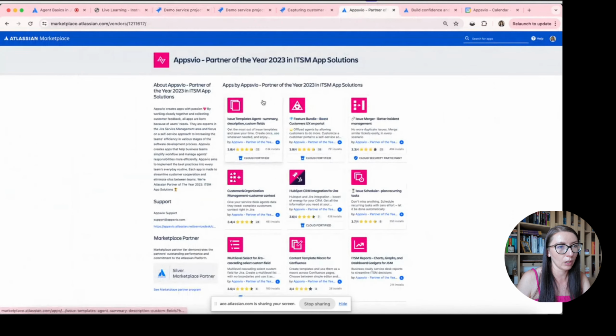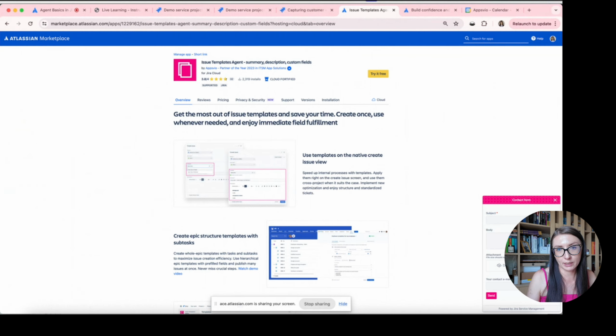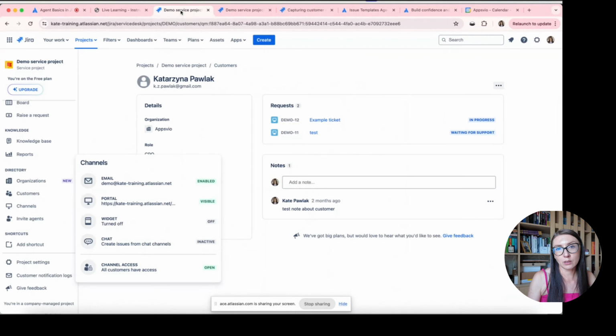For example, when I'm going to one of our apps on the Atlassian Marketplace, here you can see that we have this button called Contact Us. You can change the name of this button. And here we have the possibility to fill in this contact form, and in the end a new ticket will be created on our customer portal. You can achieve exactly the same by configuring this widget and embedding it on your website, for example, or in your product, depending on your use case.